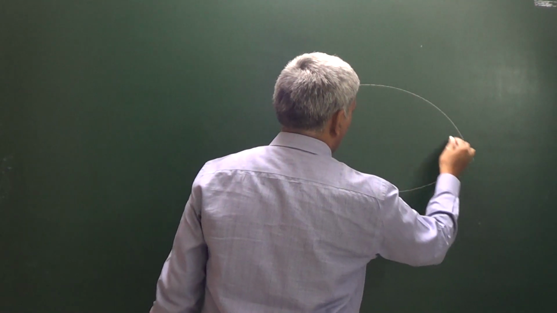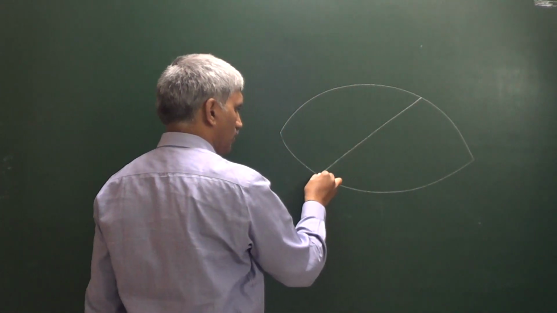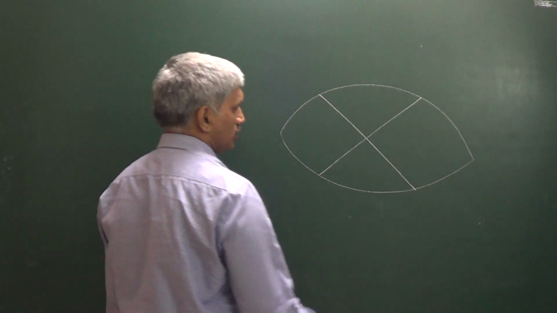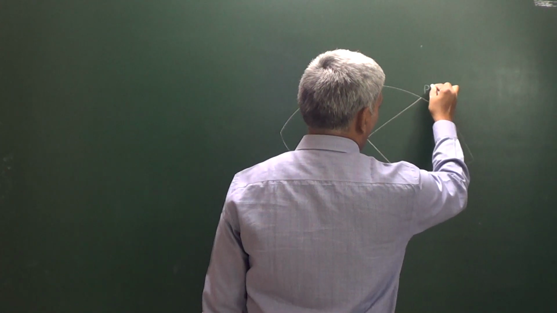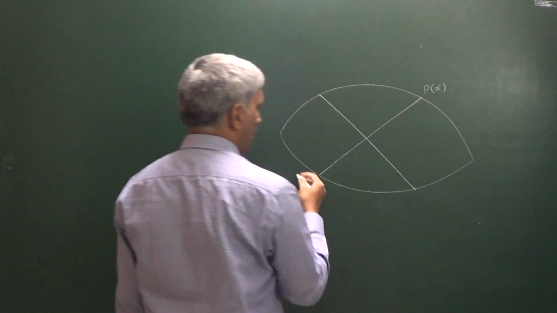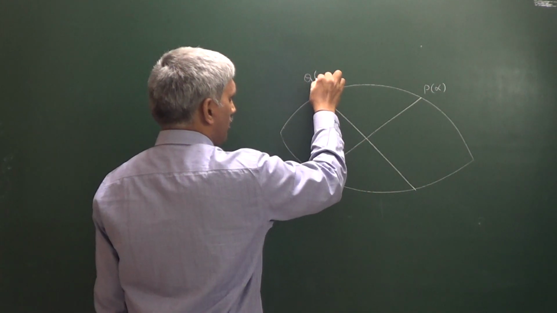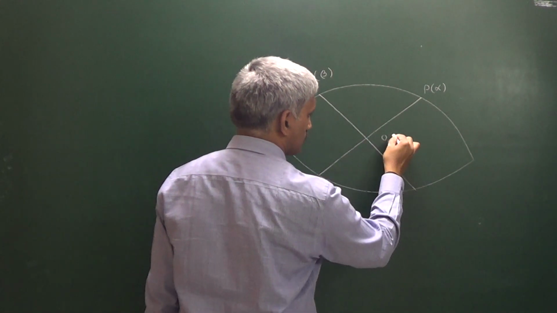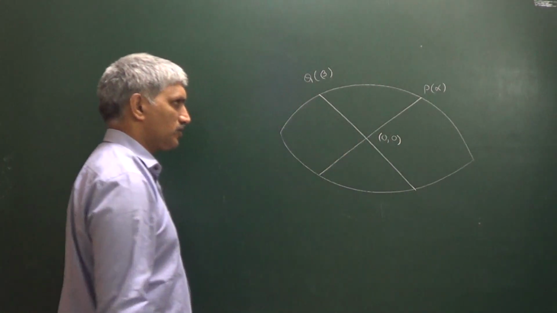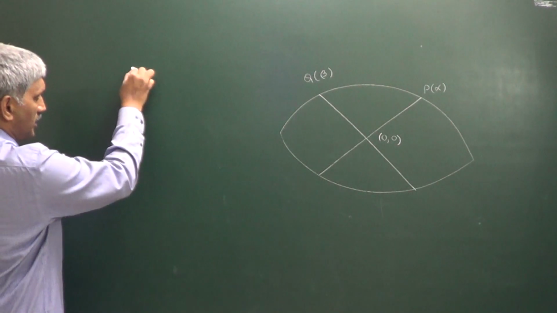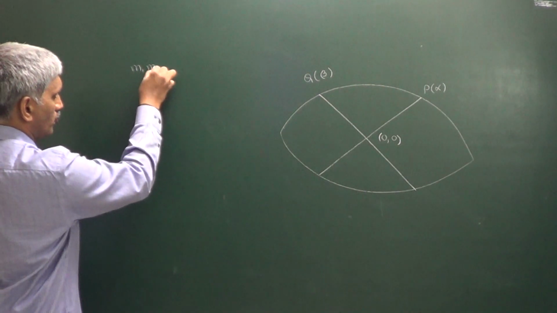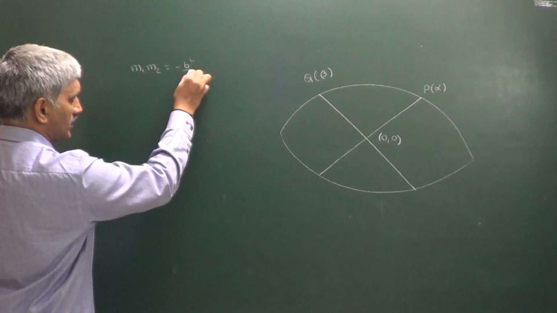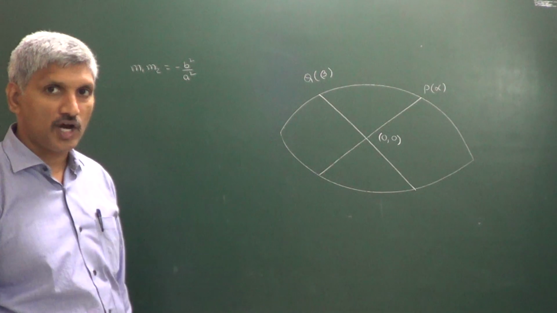Now you can see here, this is one diameter and this is another diameter. These two diameters are conjugate diameters. Let us say this is alpha and this one is beta. No doubt, diameters pass through the center of an ellipse. Now we know the condition m1 into m2 is equal to minus b square divided by a square in the case of conjugate diameters.